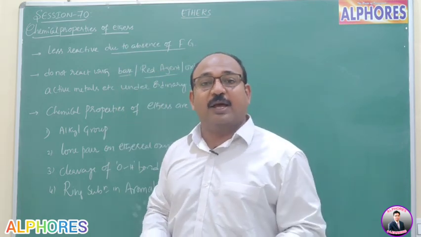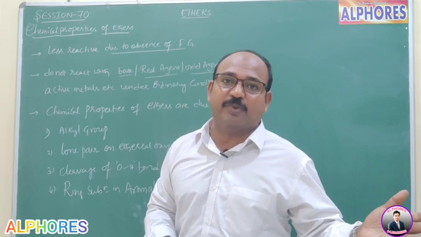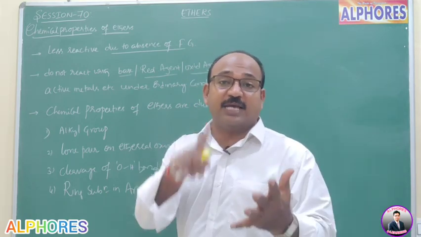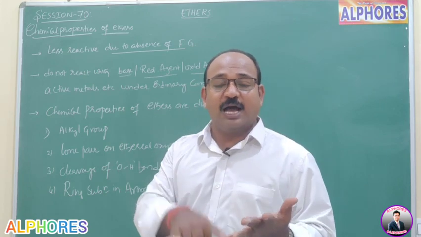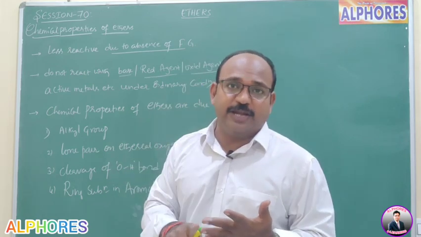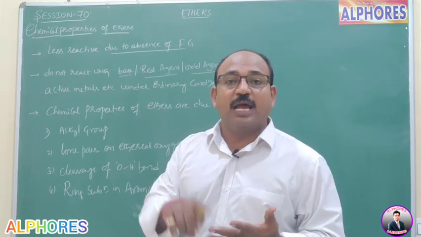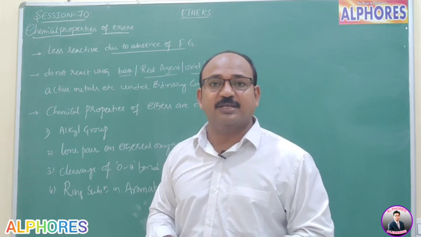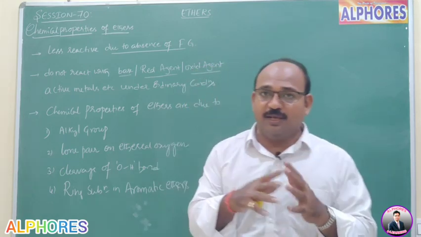And alcohols can also be reduced by red phosphorus and HI into alkanes, that also we learned. So alcohols react with base, with oxidizing agents, with reducing agents, and also with reactive metals. But ethers do not react with alkalis.